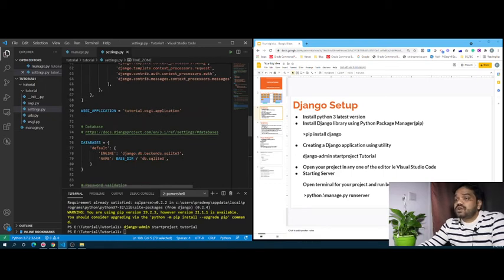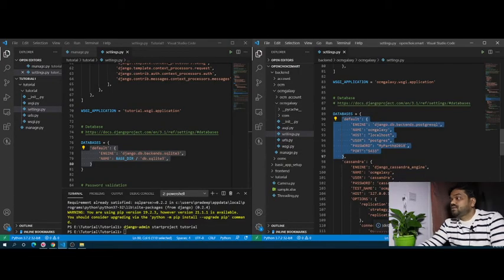Okay, without wasting our time, we'll move further, and I will bring in the database connection for PostgreSQL.